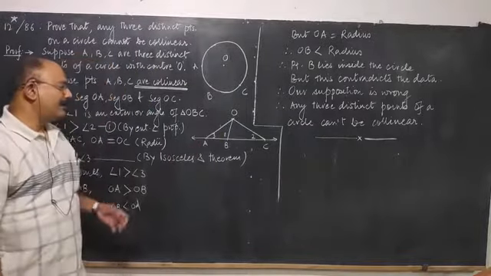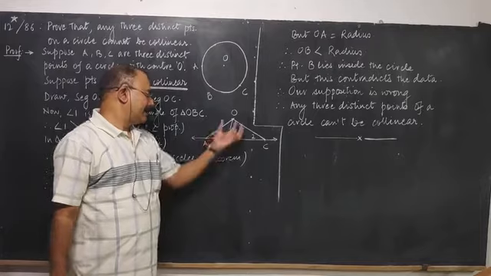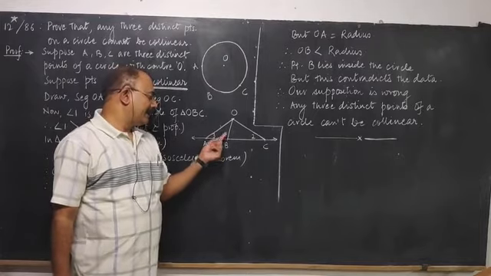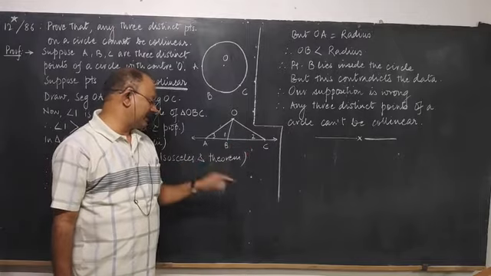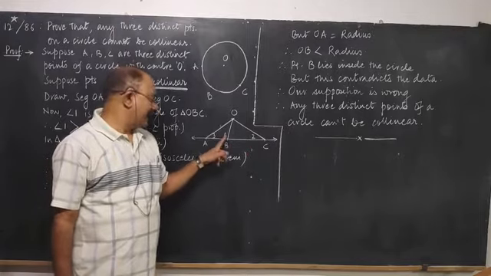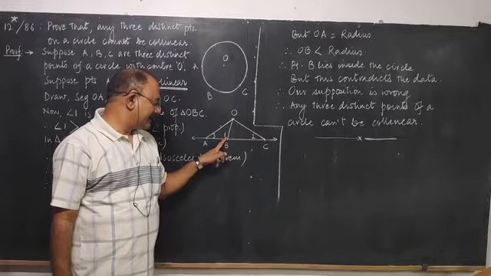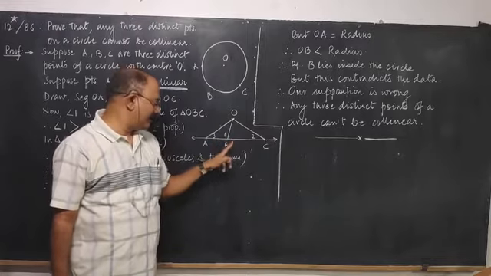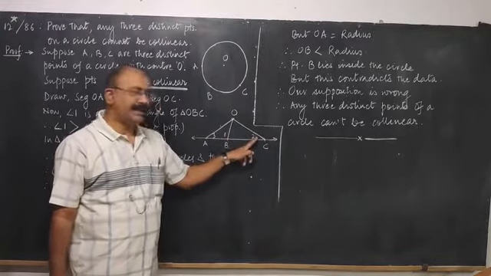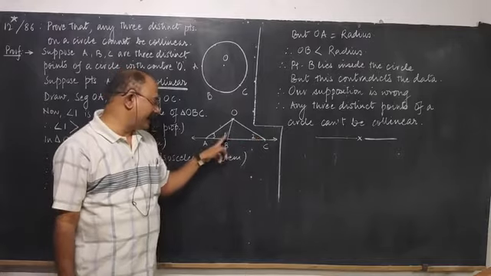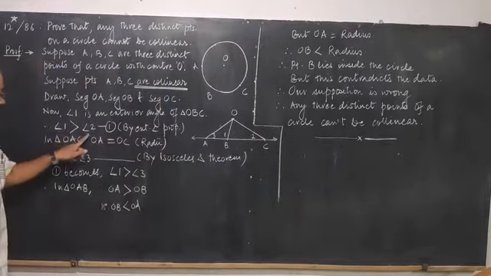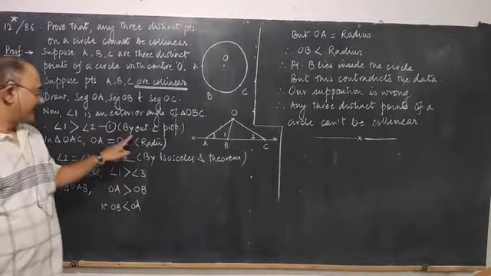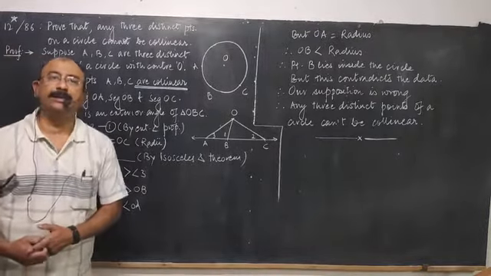Okay. Now, then you get this figure, and now I have numbered angles. Angle number 1, angle number 2, and angle number 3. Angle number 1 is an exterior angle of this triangle. So exterior angle is greater than any of its remote interior angle. Therefore, angle 1 will be greater than angle 2. We have written angle 1 is greater than angle 2 by exterior angle property.